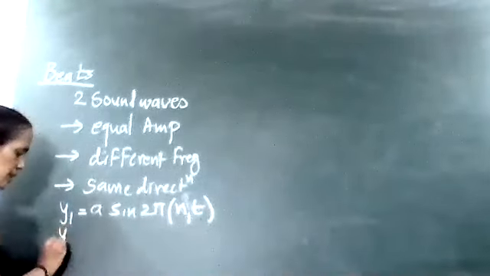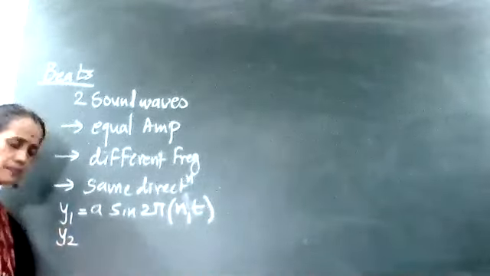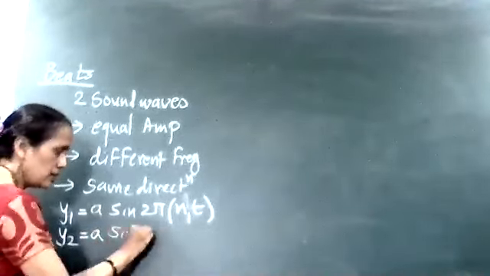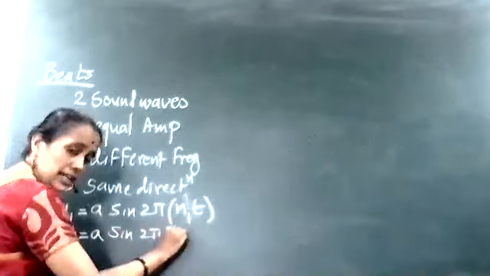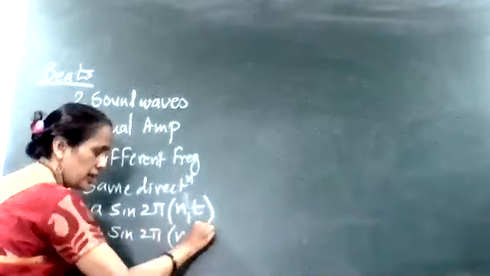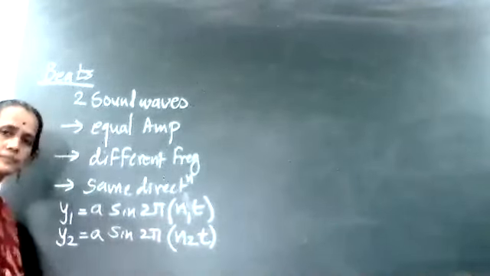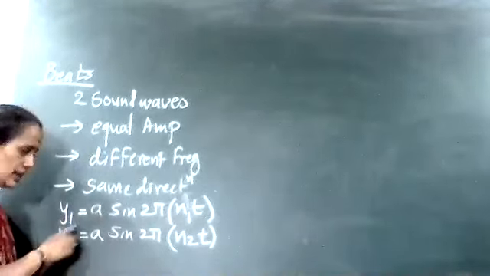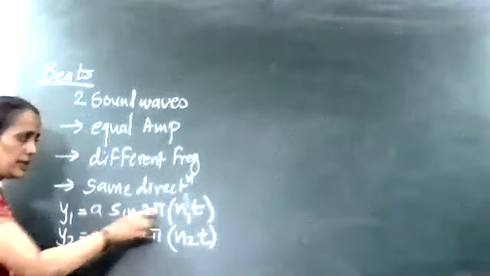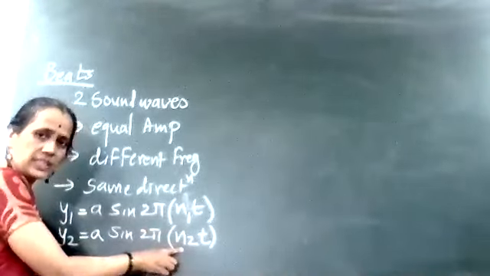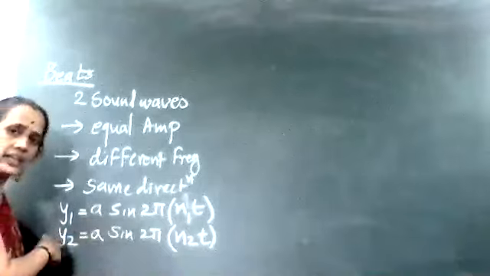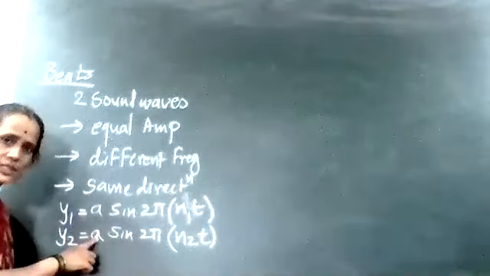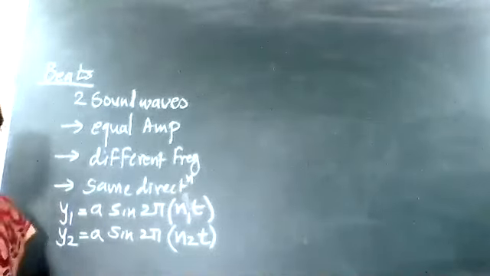Then I can write the displacement equation for the second sound wave: y2 is equal to a sin 2π n2 t, with a slightly different frequency n2. So these are the two sound waves. Their amplitudes are the same, they have slightly different frequencies, and they are traveling in the same direction. Such two waves will get superimposed on each other.